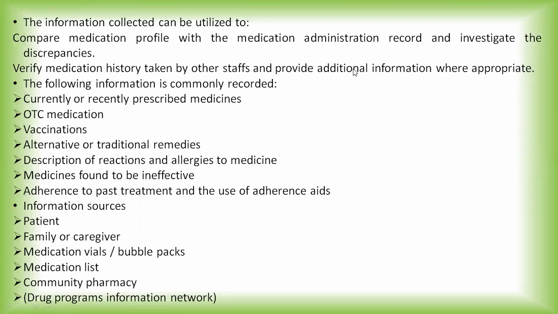So the sources of the information include, firstly, primarily the information can be collected from the patient if he is in a state to explain it. Otherwise, the information can be collected from the family or the caregiver. Next, the information can be collected from the medication vials or bubble packs available with the patient. From those, and from previously taken prescriptions, the information on which medications can be collected.